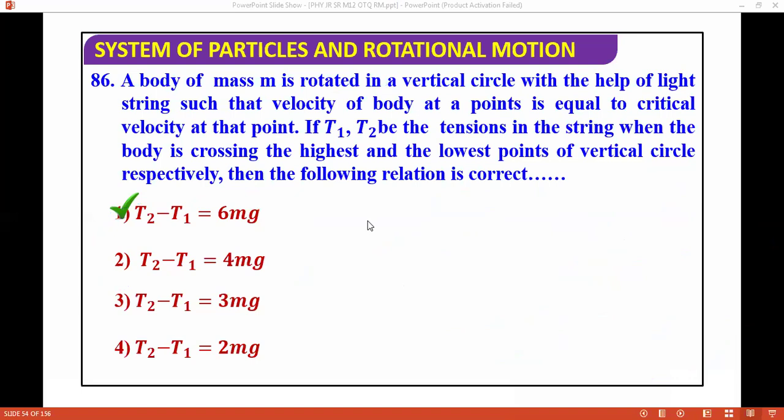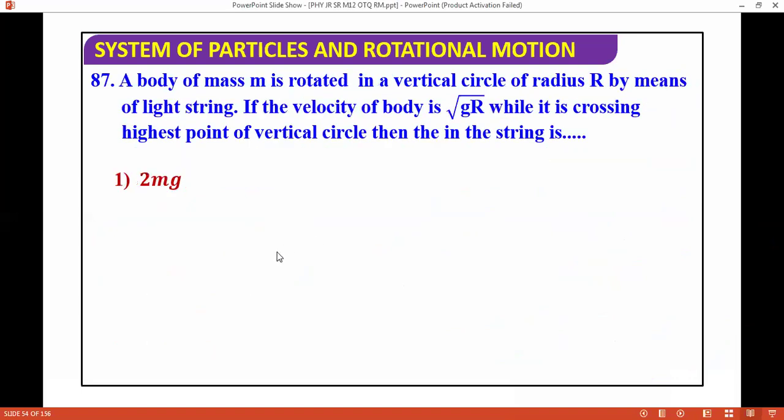Next question, I'm moving right. A body of mass m is rotated in a vertical circle of radius r by means of a light string. If the velocity of the body is root gr while it is crossing the highest point of the vertical circle, then what is the tension in the string? The tension in the string will be zero at that point. Next question, I'm moving ahead.